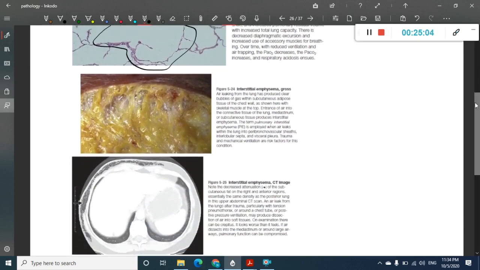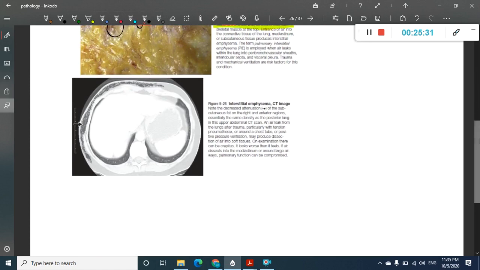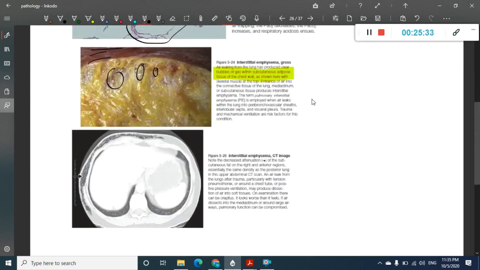Okay, so this is again interstitial emphysema, which you see, where you see bubbles of gas with subcutaneous adipose tissue. This is the skeletal muscle which is seen on the top. Here you see that skeletal muscle. So this is interstitial emphysema. Then what do you see here? So what is interstitial emphysema? Once more, I didn't tell that, right?